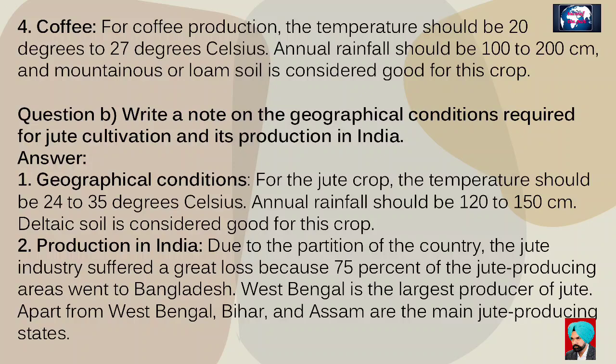Second, production in India. The jute industry suffered heavily due to the partition of the country, because 75% of the jute producing areas remained in Bangladesh. West Bengal is the largest jute producing state. Apart from West Bengal, Bihar and Assam are the main jute producing states.